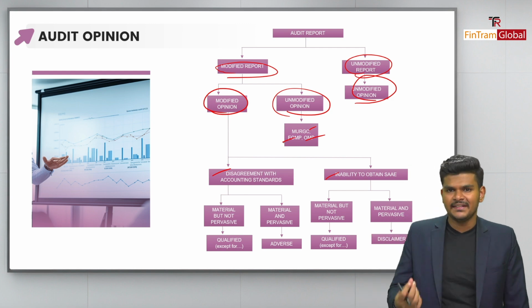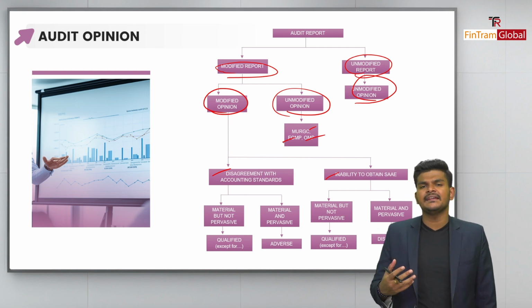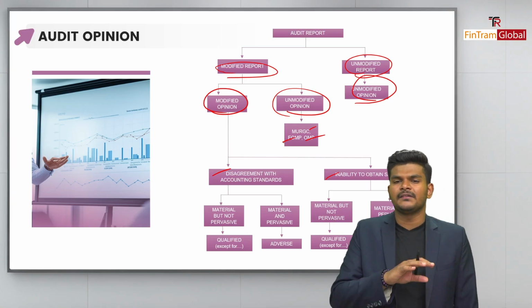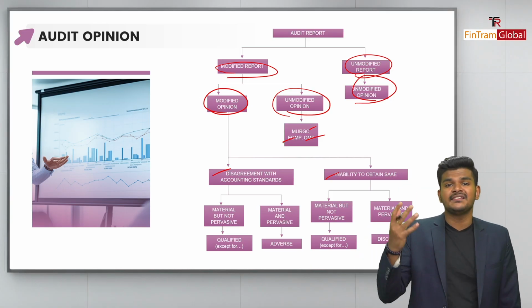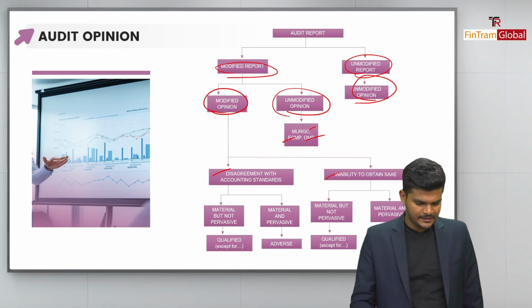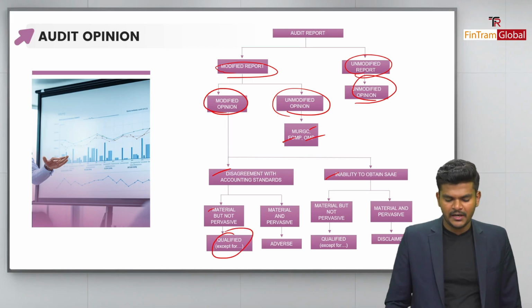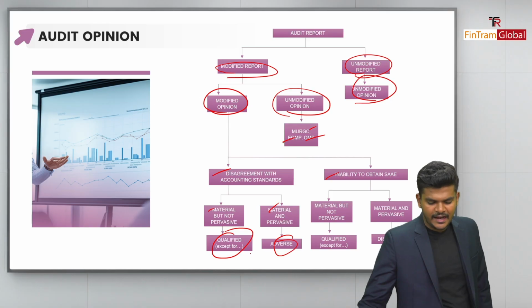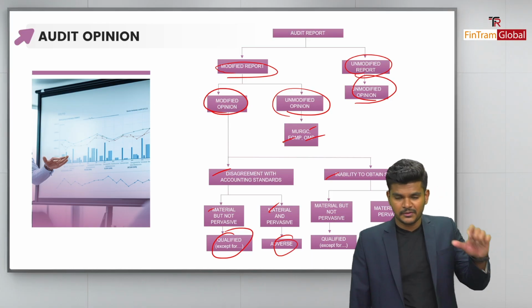Is the issue material, as in is it exceeding my financial thresholds for exam purposes? And secondly, is it pervasive? Is it converting, let's say, losses into profits, or vice versa, or liabilities into assets, etc.? Okay, folks, so if it is material but not pervasive, then we provide a qualified except-for opinion. If it is material and pervasive, then an adverse opinion. Okay, folks, that's the situation. This chart is very important, so remember that.